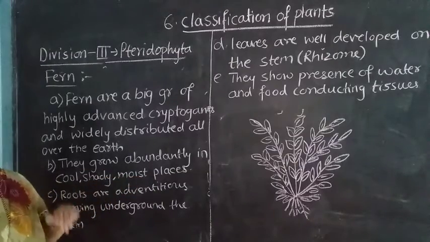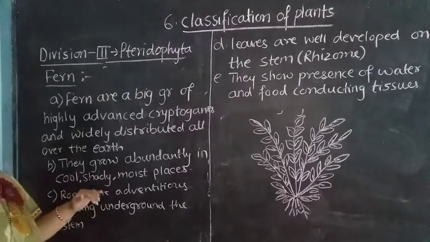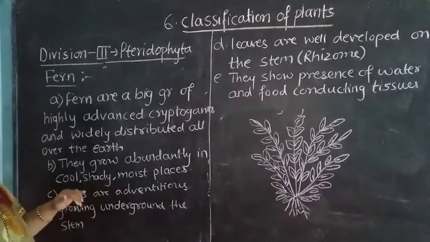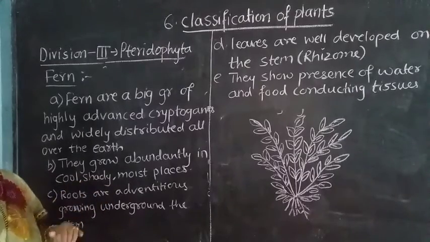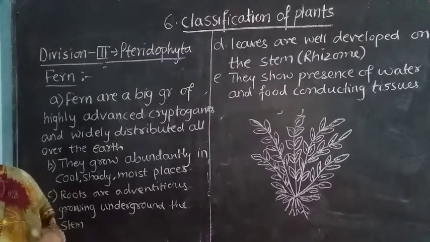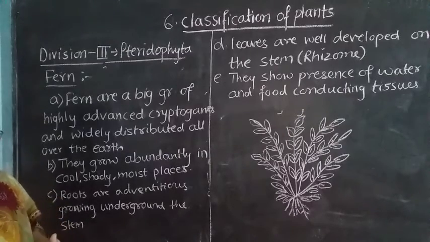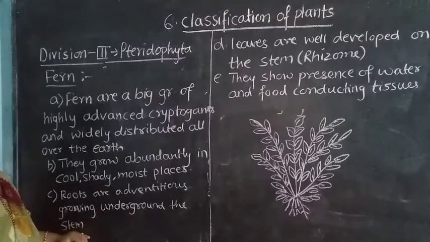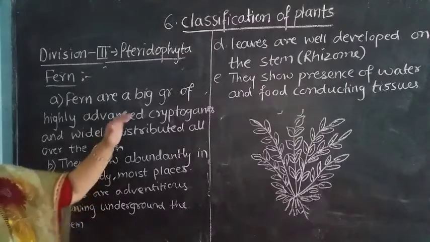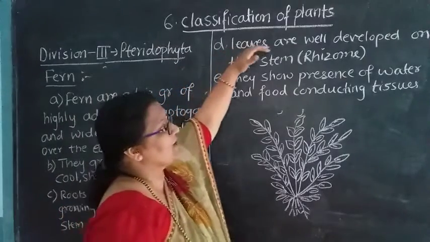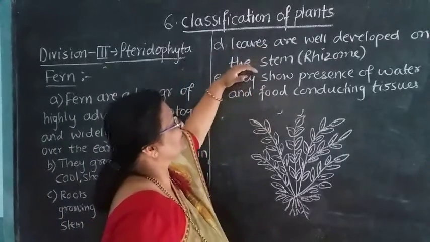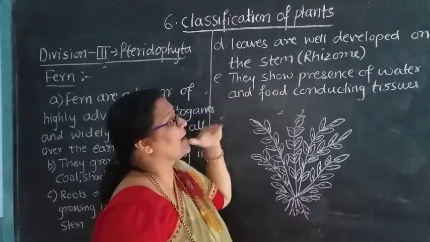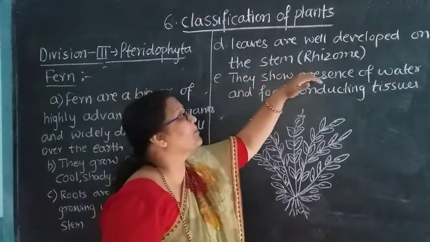Roots are adventitious. So whenever you see the roots of these plants, they are adventitious. Adventitious means what? They are fibrous. They are fiber-like whenever you are seeing. And they grow on the underground stem. So see here next. Leaves are well developed on the stem, which is called a rhizome.